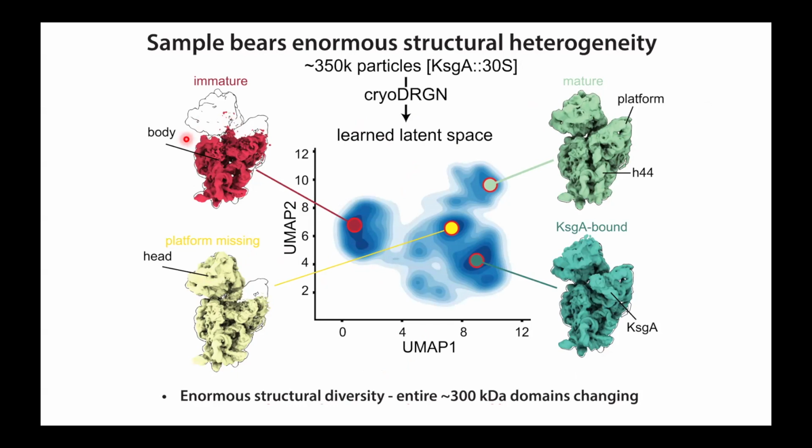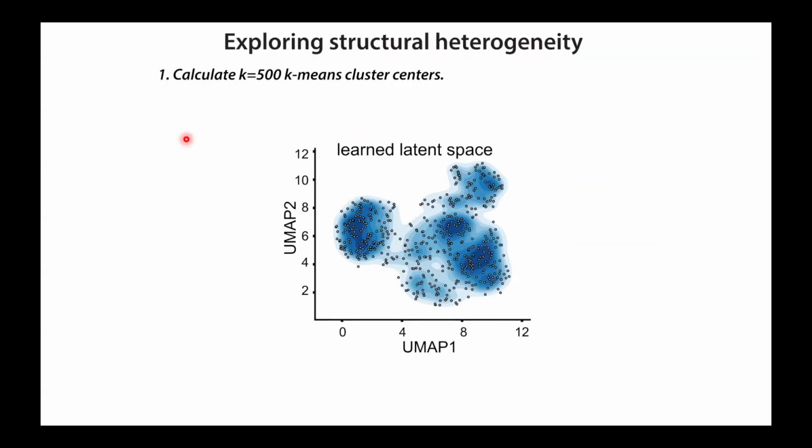So we were motivated by saying we don't want just a couple of structures, we want to look at the full ensemble. And because this is a generative network, we can actually sample hundreds or thousands of density maps throughout this learned latent space, which seems like a pretty good idea until you're now stuck in Chimera with hundreds or thousands of density maps, trying to figure out how to make sense of all this. And so again, a relatively naive approach here turned out to be quite effective.